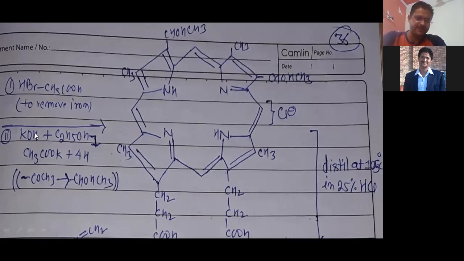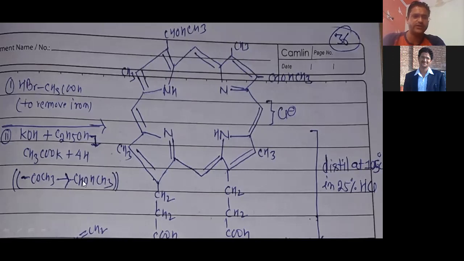And now the next step, in the second step, if they react with potassium hydroxide along with ethanol, right? Then they convert into CH3COOK, potassium acetate, right? And then your COCH3 converts into CHOHCH3, right?